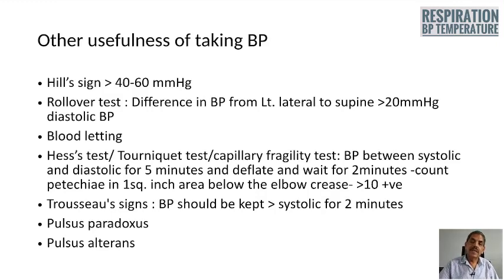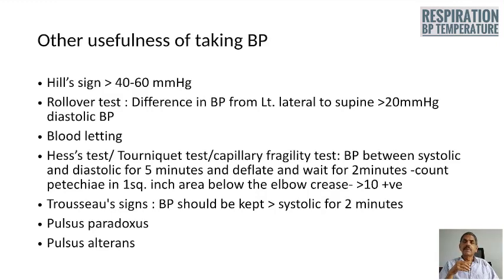See where you are getting the petechiae maximally distributed below the elbow crease and note how many petechiae you can count in a 1 square centimeter area. If the number is more than 10, it is considered positive.